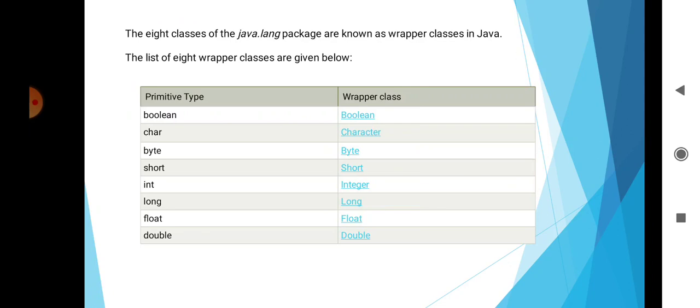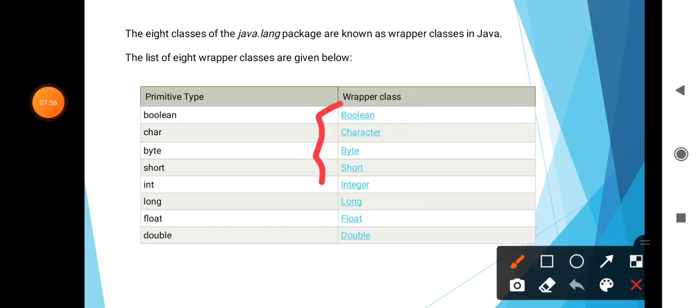Then byte, java.lang.Byte. Then short, written as java.lang.Short. Then int, java.lang.Integer. Long, java.lang.Long. Then float, java.lang.Float, and last is double, java.lang.Double. These are the wrapper classes.